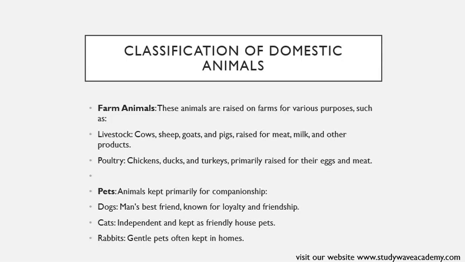So they are animals that are kept as pets. Animals like dogs, cats, and rabbits are kept for companionship, and they often live in people's homes. Okay?